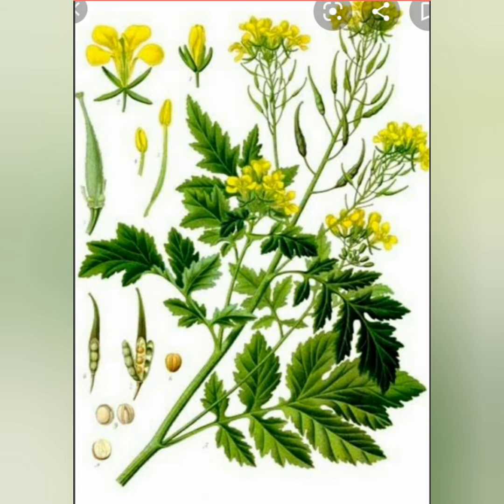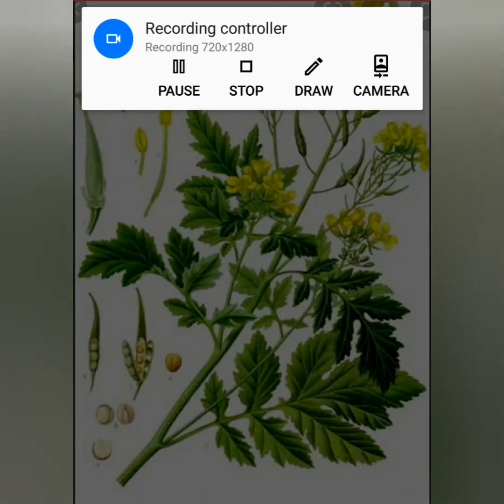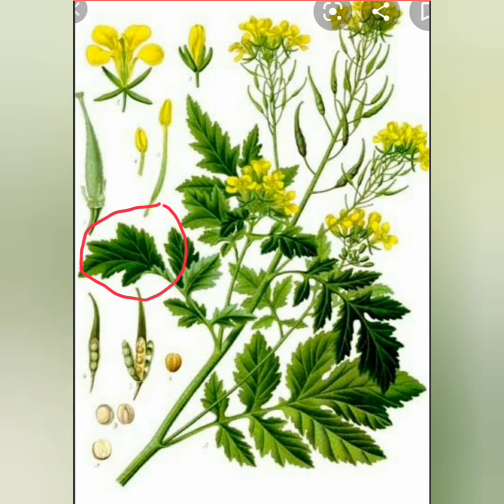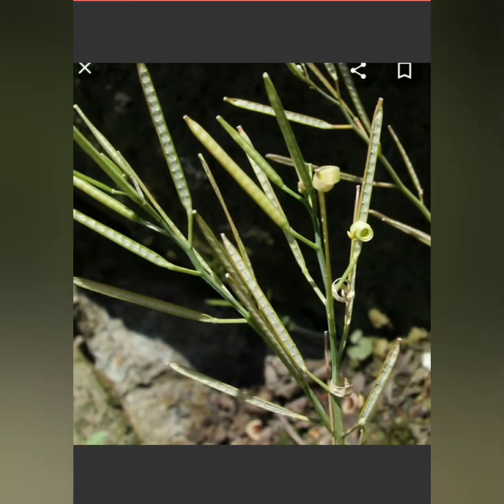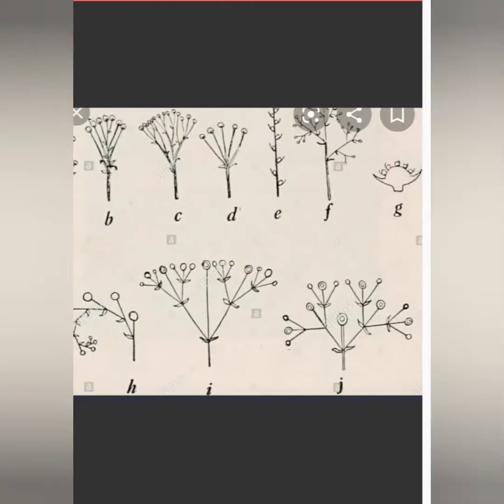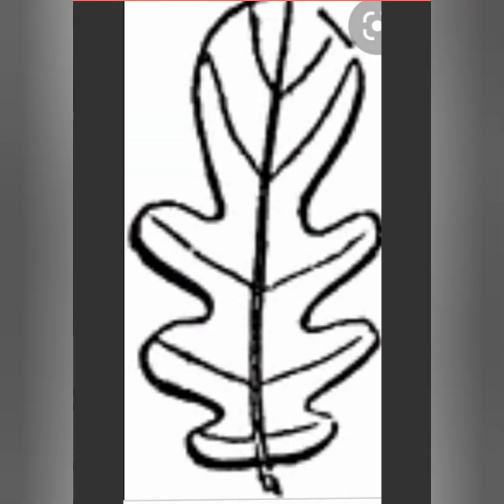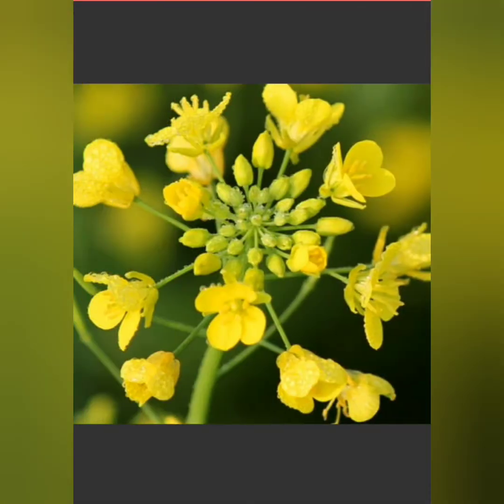And as you can see here, the leaves, just take a look at the leaves. This type of leaves, they are usually referred to as lyrate. You can see a single leaf in this form, they are usually referred to as lyrate. Let me show you one more picture. Yes, this one. These type of leaves, they are referred to as lyrate. So the leaves, they are usually lyrate.